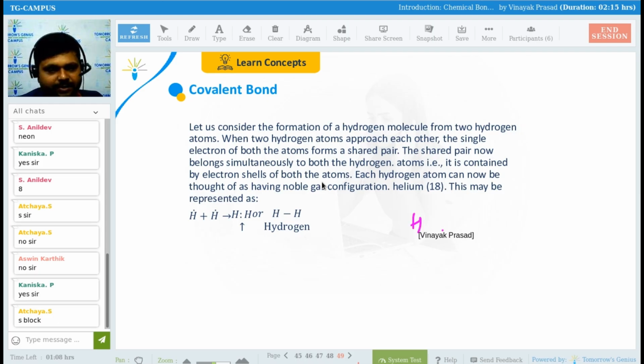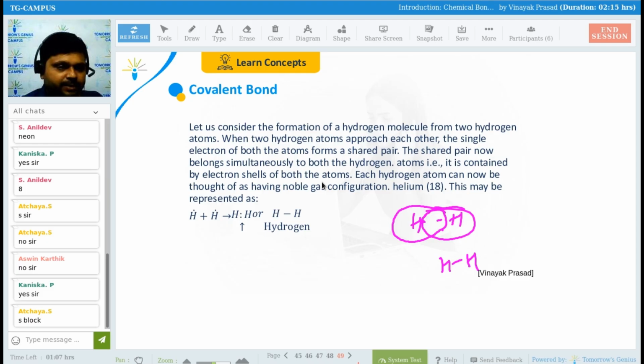Now see here. If I take hydrogen, this hydrogen will combine with this hydrogen. What is the number of outermost electrons in hydrogen? I hope you all know. One outermost electron is there in hydrogen, and this hydrogen also has one outermost electron, right? So this hydrogen will share its electron with this hydrogen, and this hydrogen will also share its one electron with the other. See guys, there will be a sharing of electrons, so a single bond will be formed.